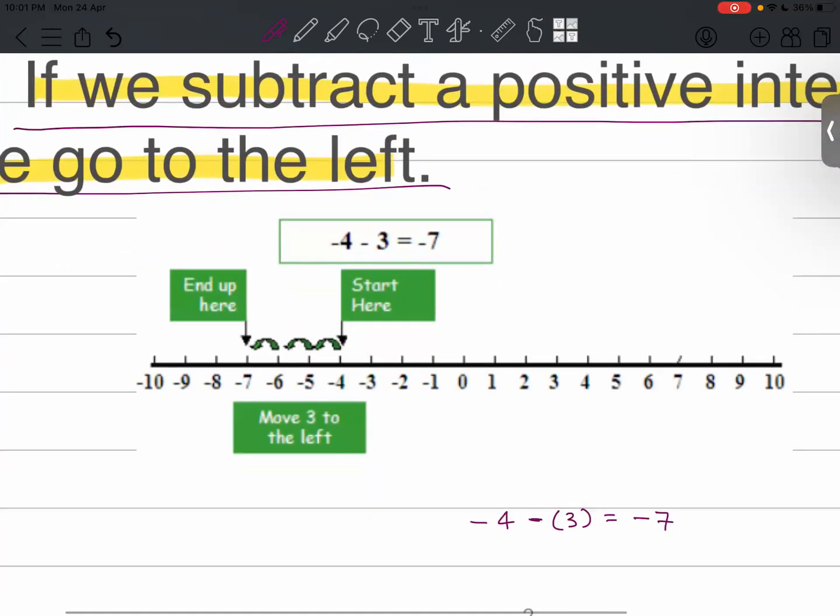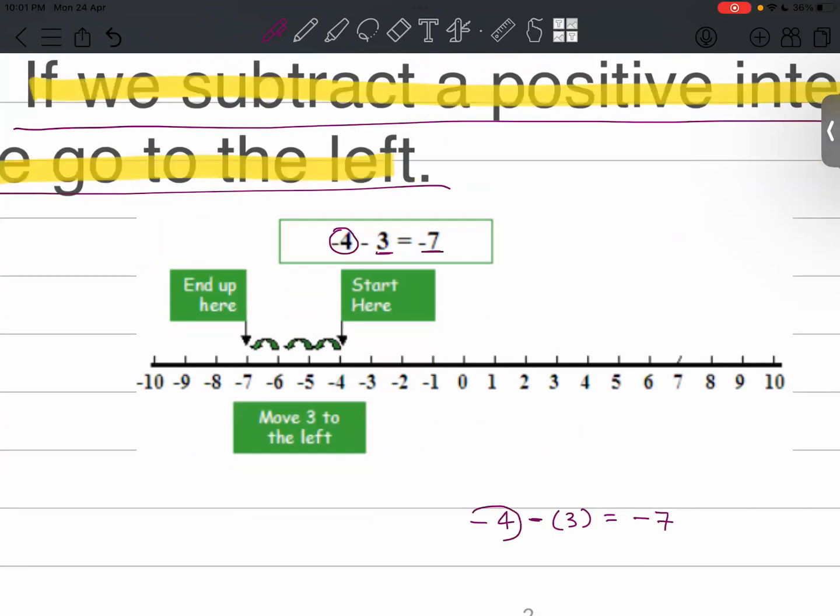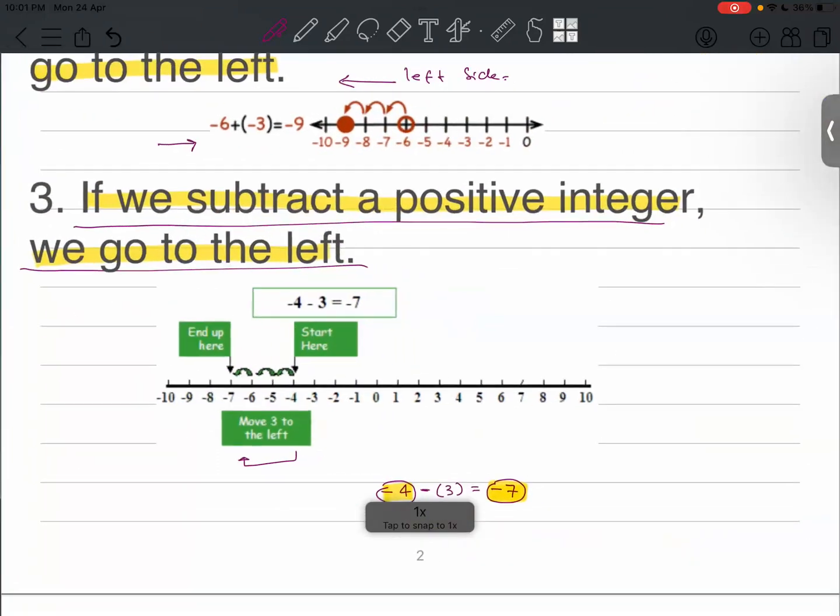Now you need to have a look at the position of minus 4 and minus 7 here. So where does minus 7 lie with respect to minus 4? You can clearly see it lies left of minus 4. You have to move 3 steps to the left to get to minus 7. Right, Irshad? Yes, sir. So if we subtract a positive integer from any given integer, we go to the left side. Remember this property. Yes, sir.